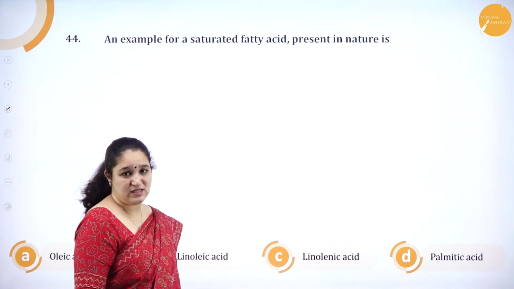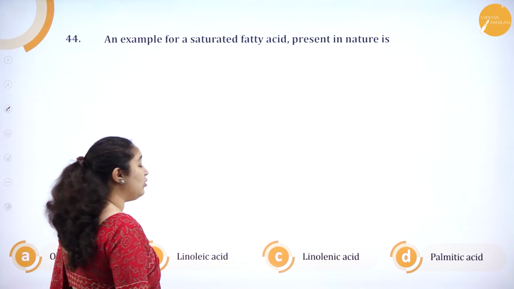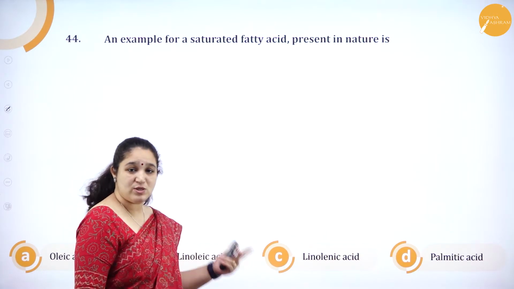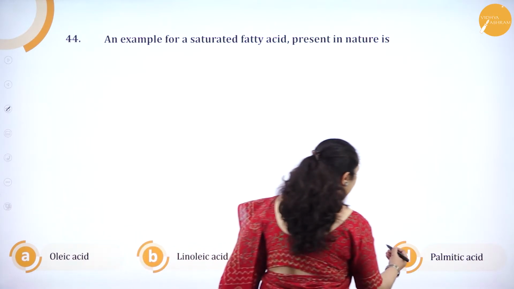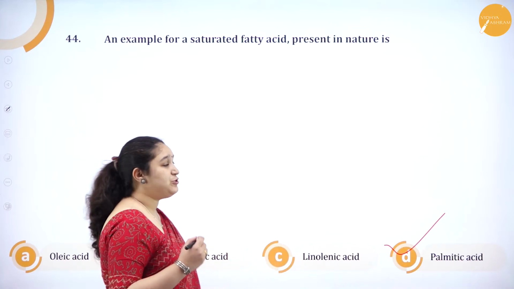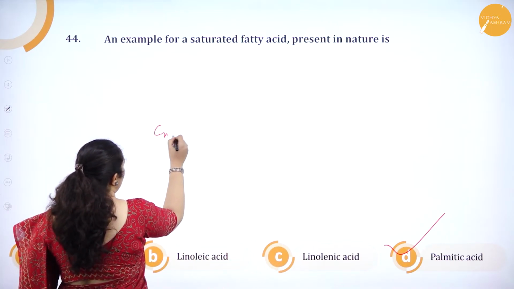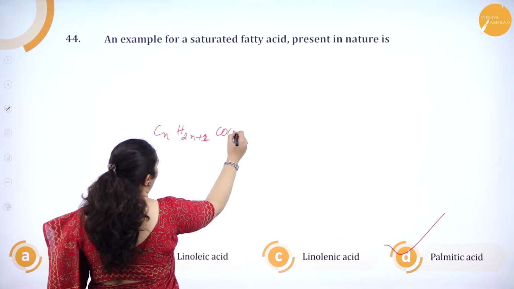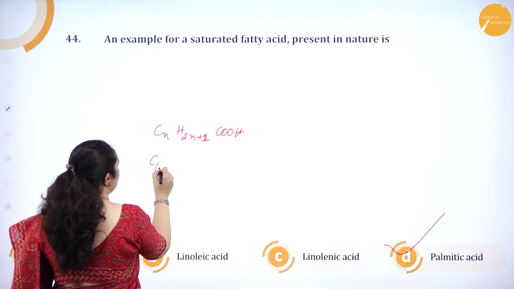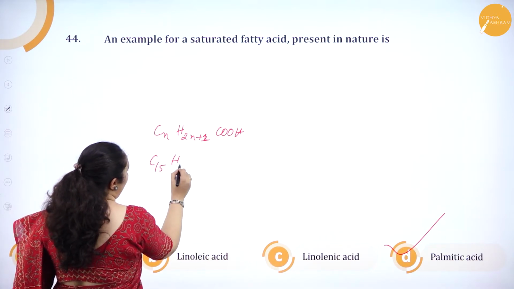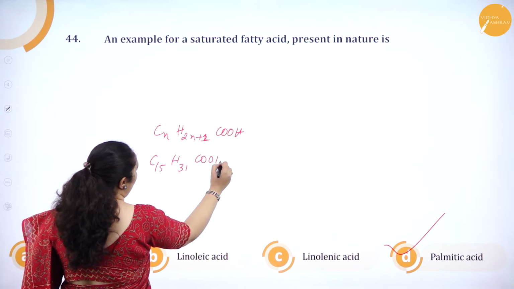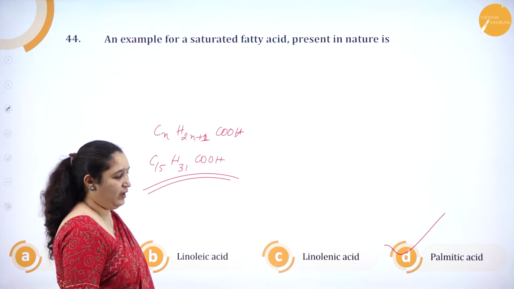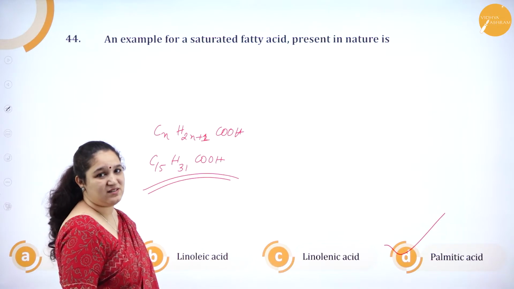Next question. An example for a saturated fatty acid present in nature is oleic acid, linoleic acid, linolenic acid, D, palmitic acid. So what do we have? Option oleic acid, we know it's unsaturated. Linoleic acid and linolenic also is unsaturated. It should be palmitic acid. One more thing is, it should follow the general formula CnH2n+1 COOH. Palmitic acid follows. It is C15H31 COOH. So it is a saturated fatty acid. Okay. So option D is the correct answer.